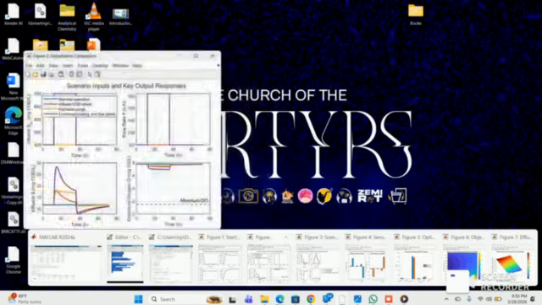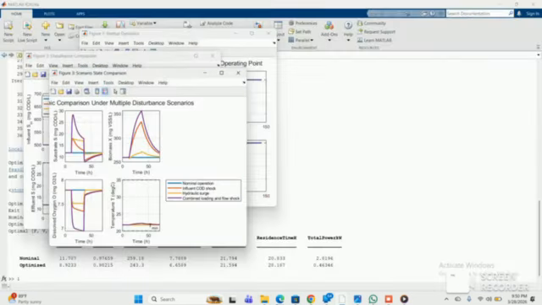Quickly, let's move on to the third graph, which is the state comparison under all scenarios. This graph shows substrate, biomass, dissolved oxygen, and temperature together for each disturbance case. It gives a more complete picture of reactor behavior.